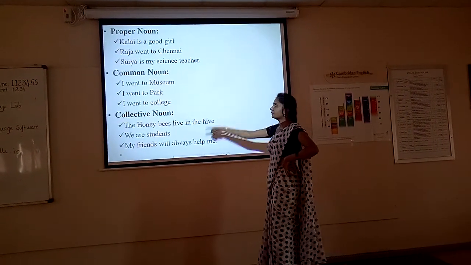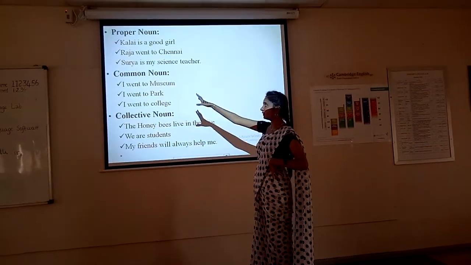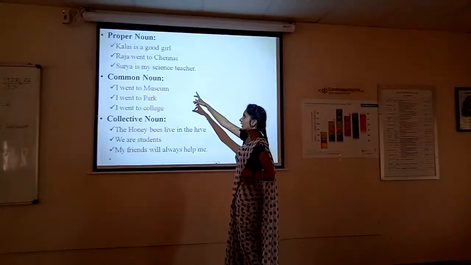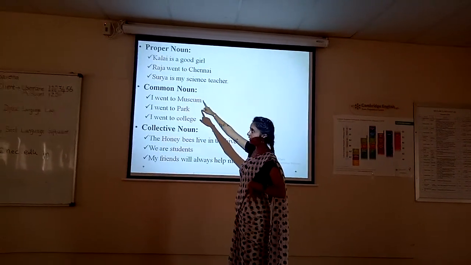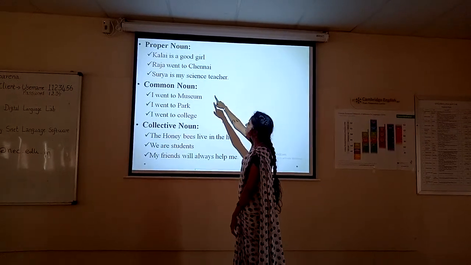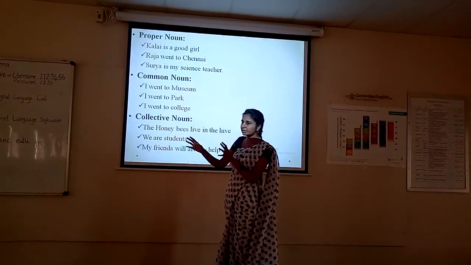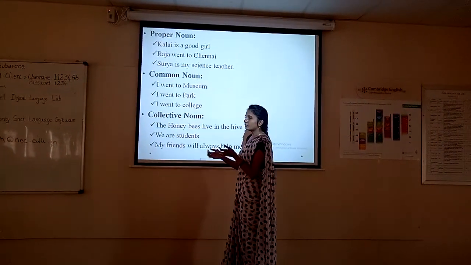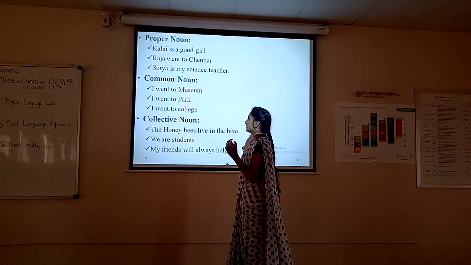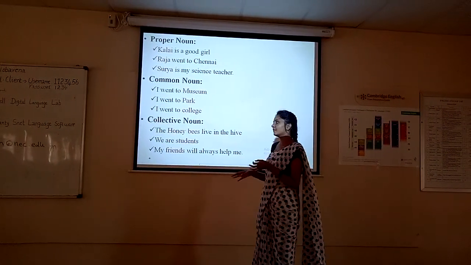So these are the examples for proper noun, common noun, collective noun. Already said to you that if it is given preference, that is proper noun. So preference is given to the name. Surya, Raja, Kalai, these are all given preference. And common noun, so museum. If you say museum, that is common noun. If you say Raja Park Museum, that is proper noun. Collective noun, I already told you, is when it is in collection: honeybees, students, friends, army, team, family. These are all coming under collective noun.